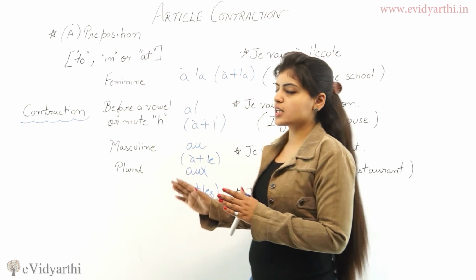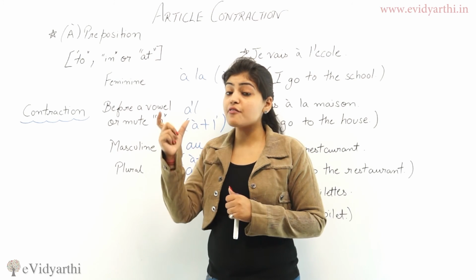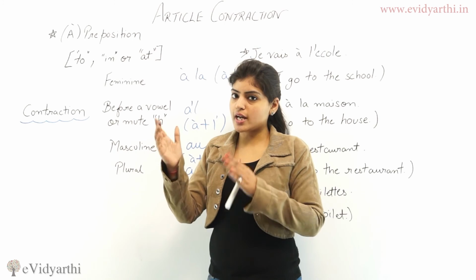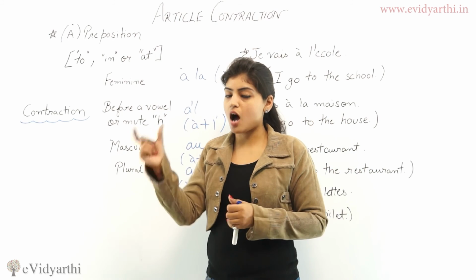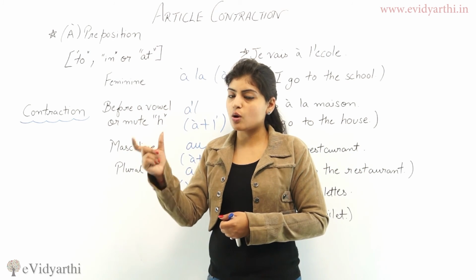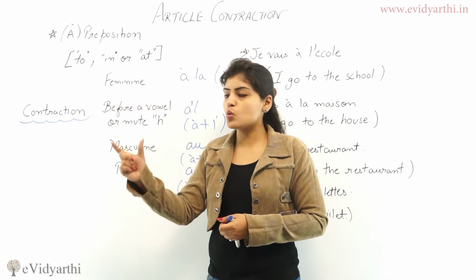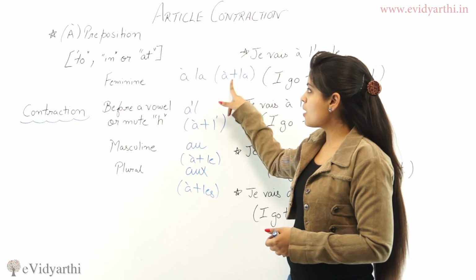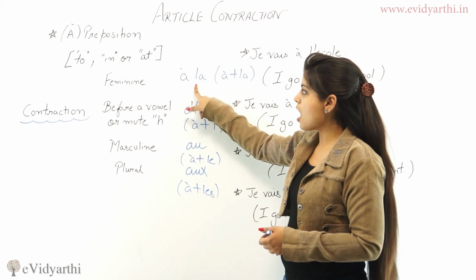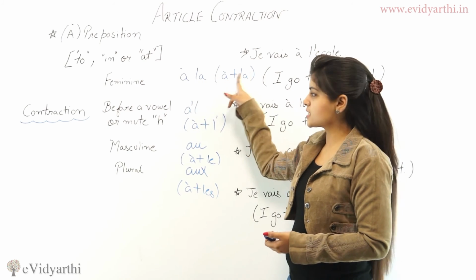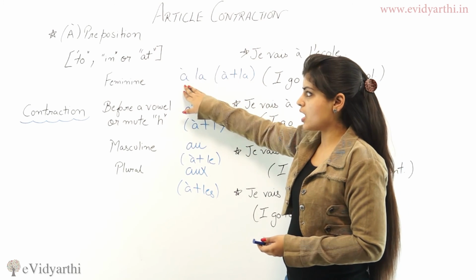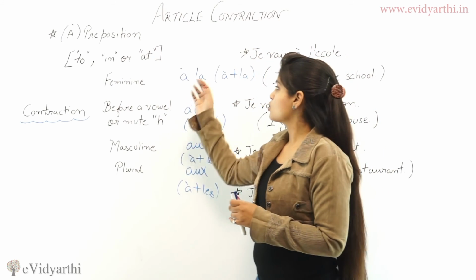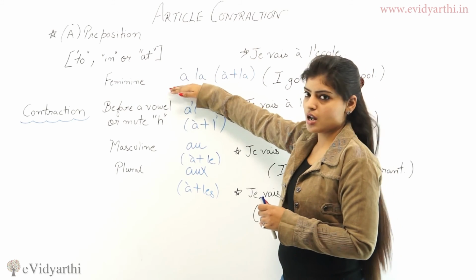When a noun or an item or a thing or an object is feminine, we use the definite article la. So à plus la will form à la. This is the formula to form the article contraction.